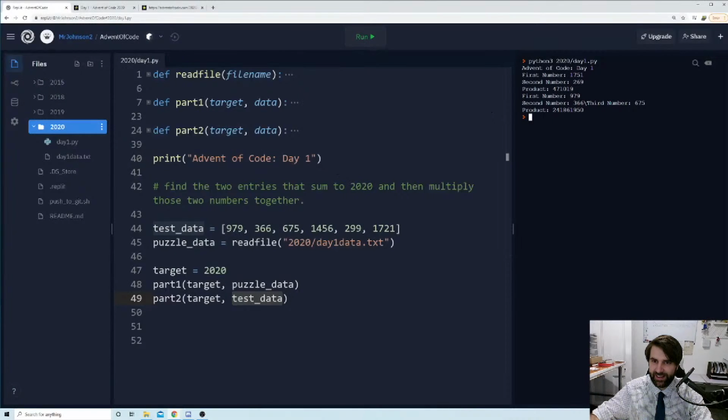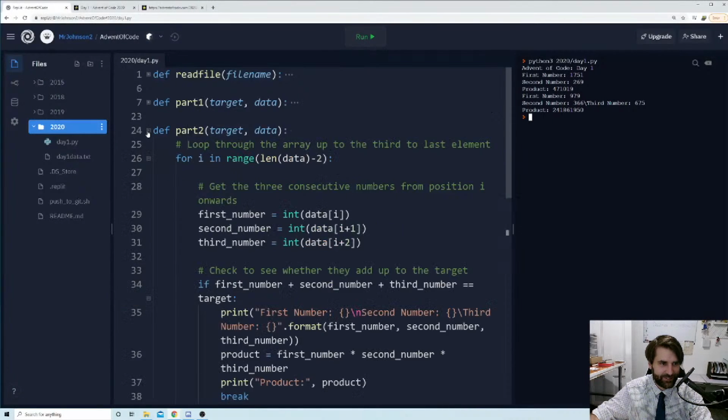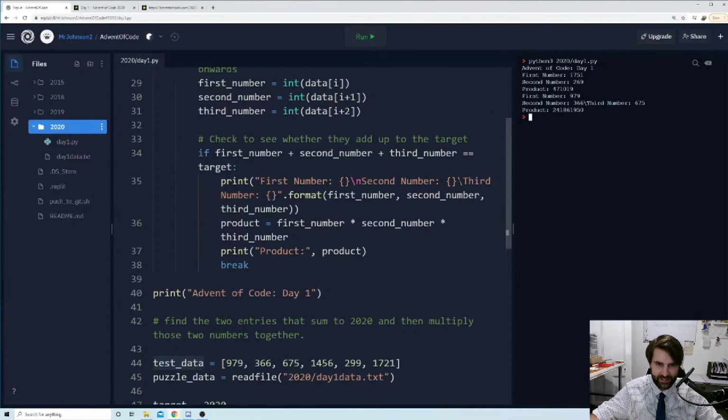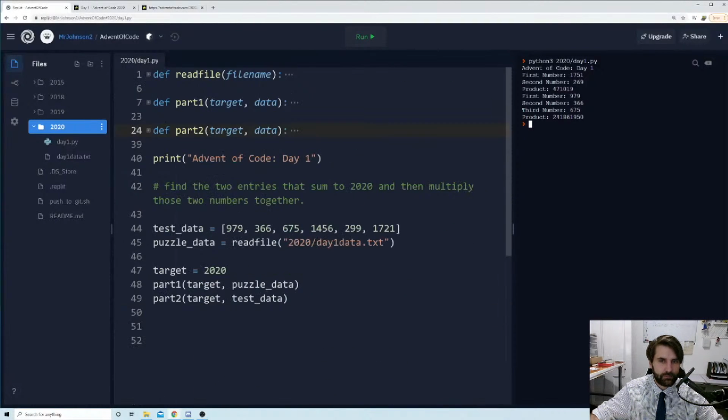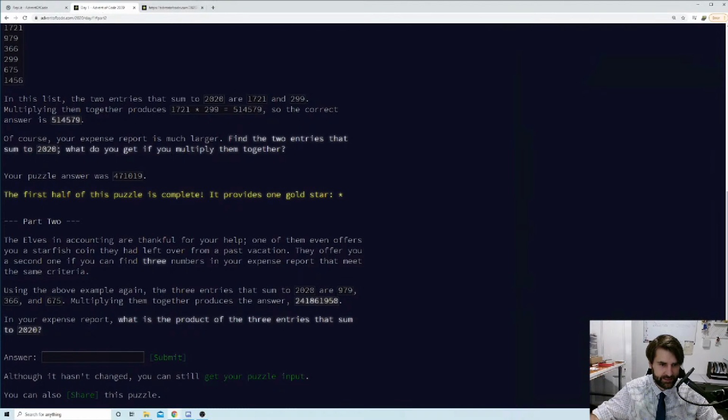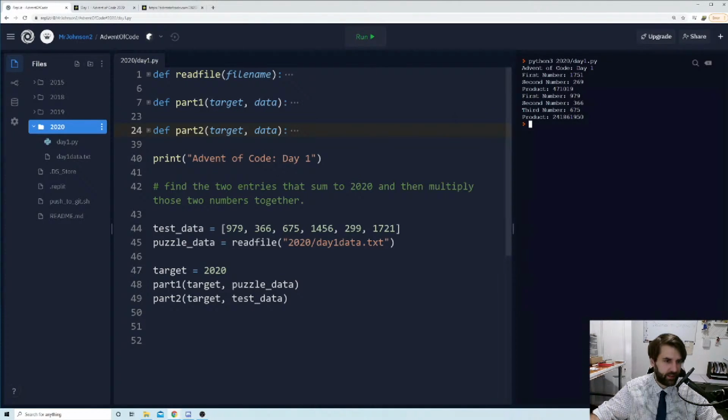Okay, the printing out on this second one, I've missed an \n, I think. So let's go here, /3. Yeah, I want \n third. Thank you very much. Let's try that again. Okay, lovely. So here we can see 979, 366, 675, and we get that whopping great number. And I believe that was saying 979, 366, 979, 366, and 675. Yeah. So it is working for our test data.